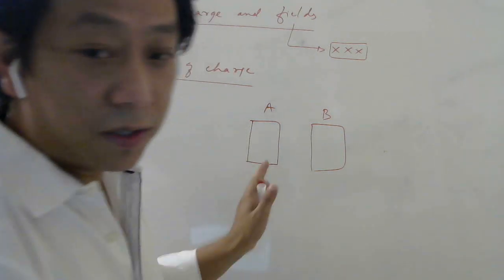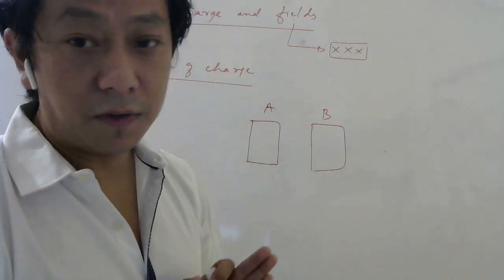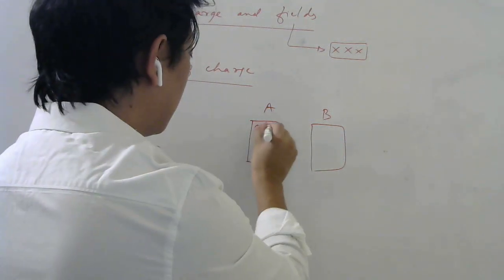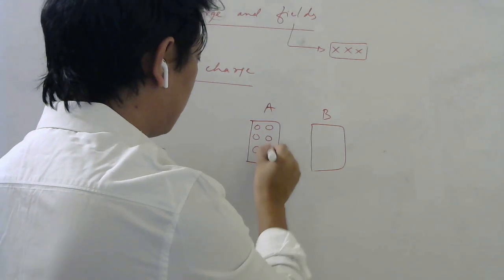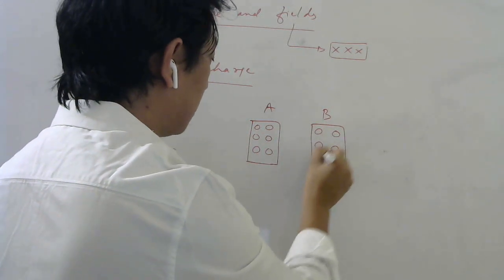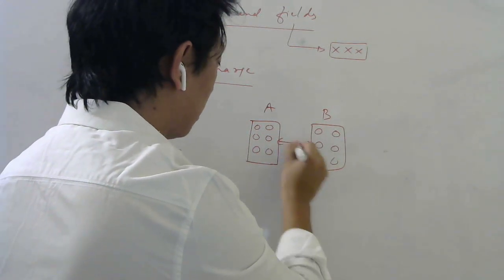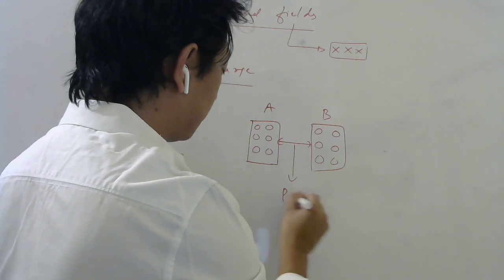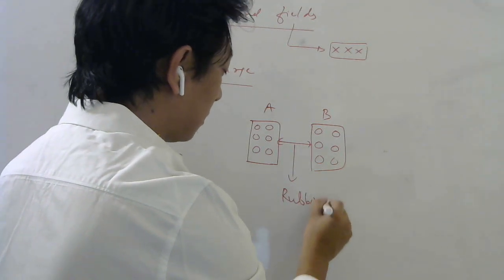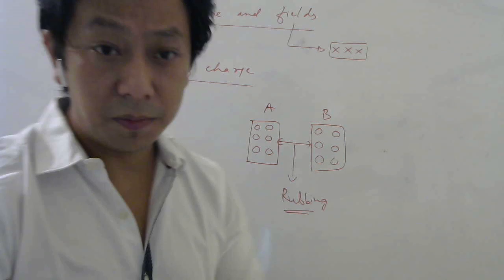Okay, so this is made up of atoms, this is also made up of atoms. Each atom here is neutral. Now when you bring them in contact and do some rubbing, okay, when you rub them, then what happens?